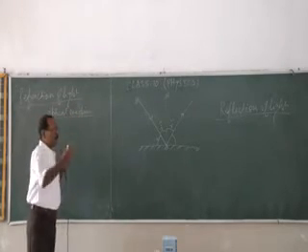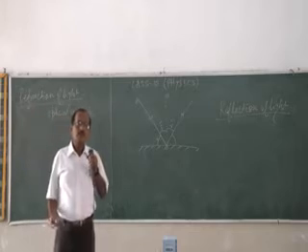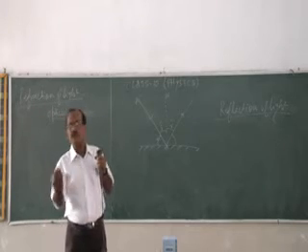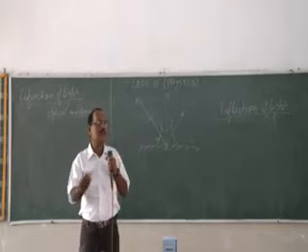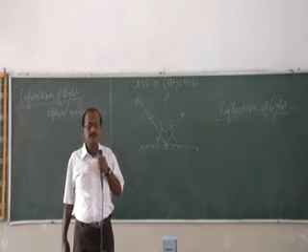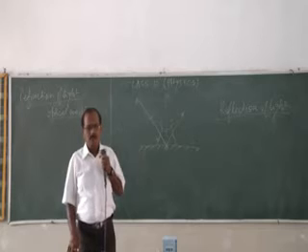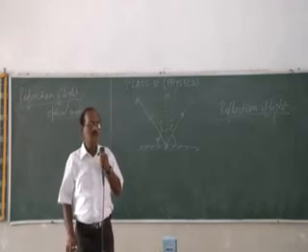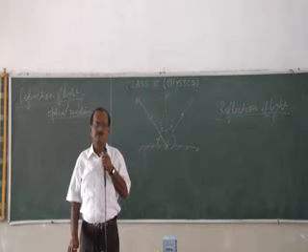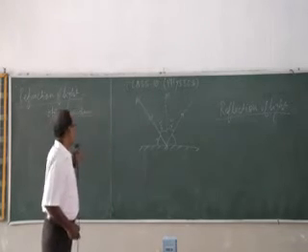Now, why is it bending or deviating? Because when light is traveling from one transparent medium to another, or one optical medium to another optical medium, its speed is changing. The speeds are different in different optical or transparent media. That's it. Now, what is optical density?